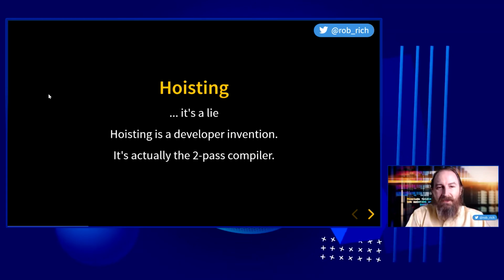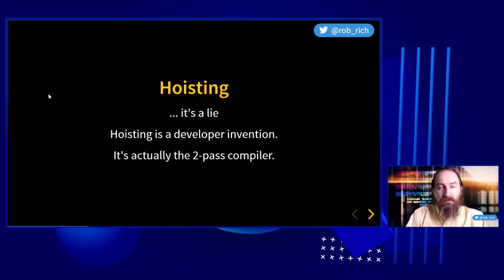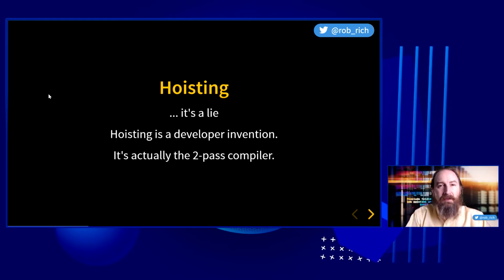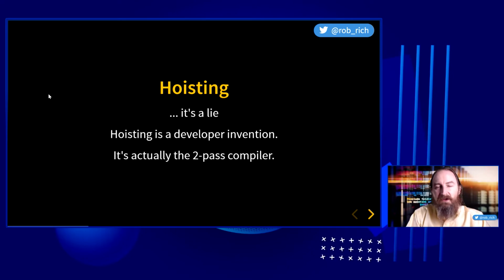Hoisting, it's a lie. Hoisting is actually the two-pass compiler. We look for variables and we allocate them. And then in the next pass, we execute them. Now, it is a convenient lie, and it may help us reason about our code without having to understand the two-pass compiler. But that's the mechanism. Because we have a two-pass compiler, we end up with what we'll conveniently term variable hoisting.